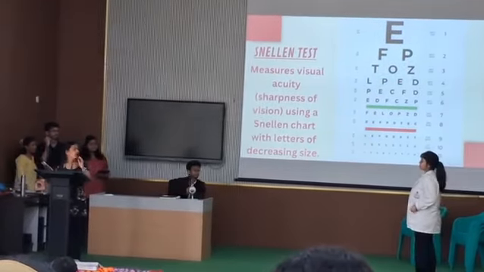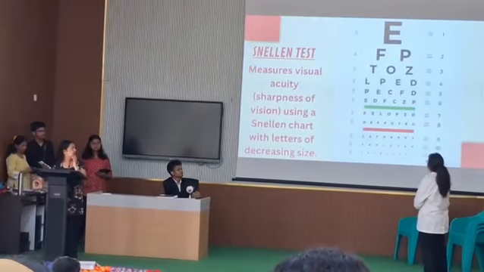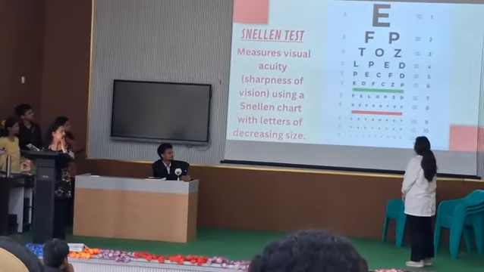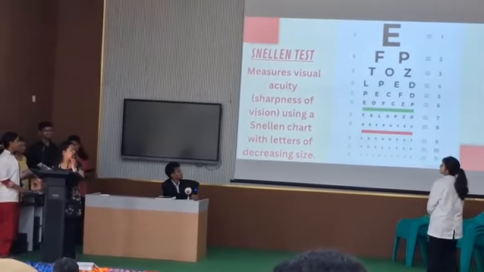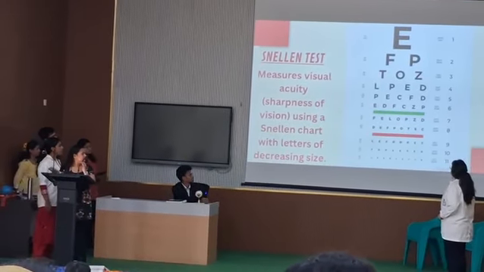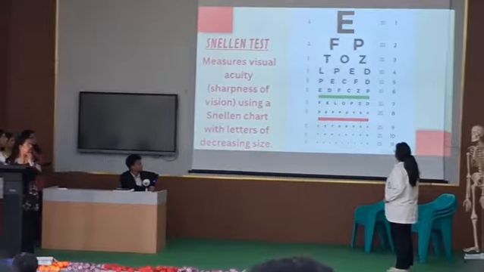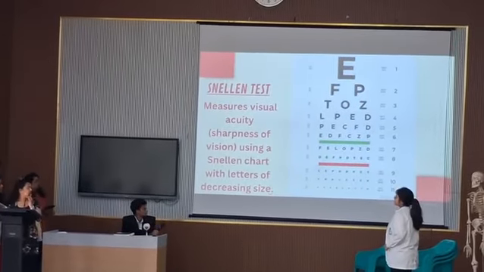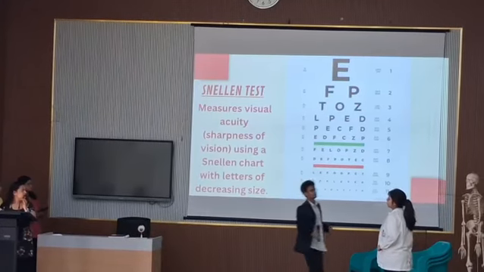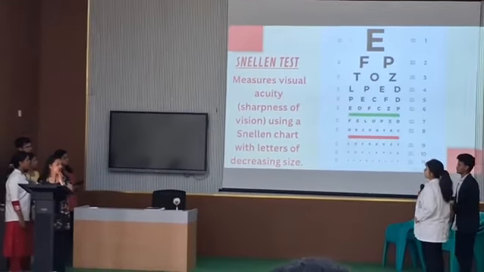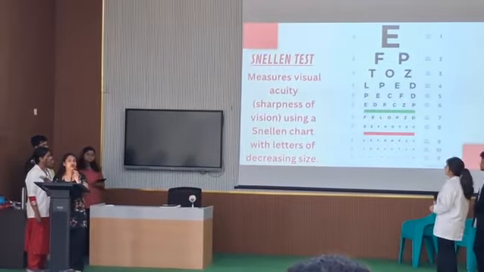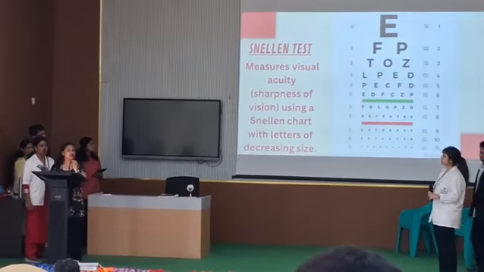so here we have some letters. Can you see the letters properly? What does the first letter say? And what do the letters from the second column say? And what do the letters on the 11th column say? You are not able to see it. So as we can see, she is not able to recognize the alphabets in the 11th column. So that means she has some defect in the eyes.